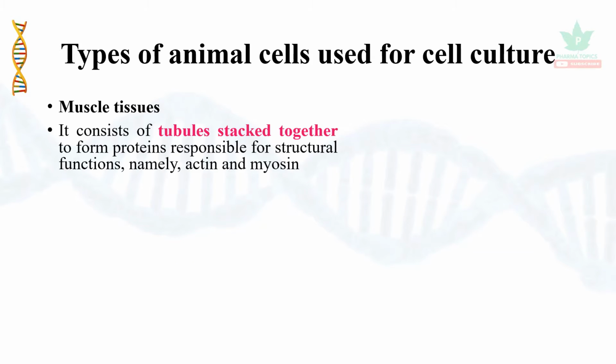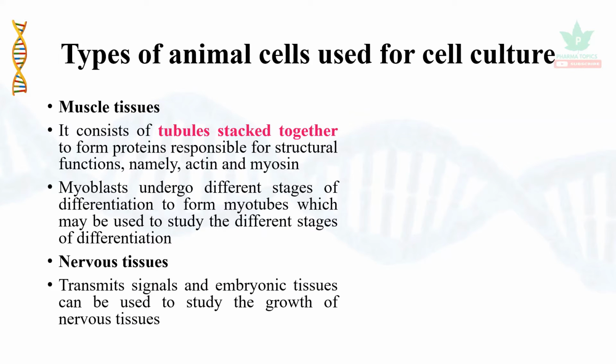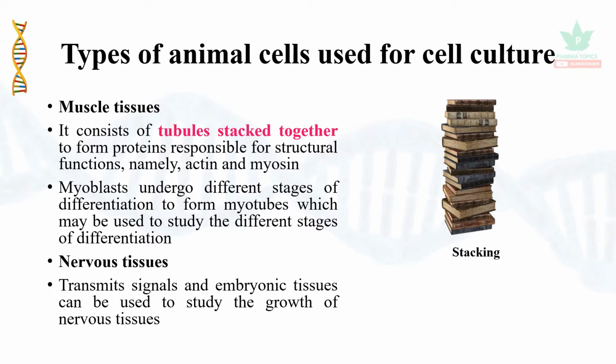The next is muscle tissues. It consists of tubules stacked together to form proteins responsible for structural functions, namely actin and myosin. Myoblasts undergo different stages of differentiation to form myotubes, which may be used to study the different stages of differentiation. Then the nervous tissues can also be used for cell culture. They transmit the signals, and embryonic tissues can be used to study the growth of nervous tissues. The cells from muscle tissues appear stacked, one above the other.